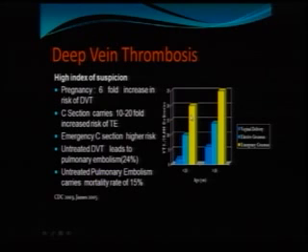And why do we require thromboprophylaxis for preventing deep vein thrombosis? Pregnancy has a 6-fold increase in deep vein thrombosis, and cesarean section carries a 10 to 20-fold increase in thromboembolism, and emergency cesarean probably doubles the risk. Untreated DVT leads to pulmonary embolism, and untreated pulmonary embolism leads to mortality in 15%.